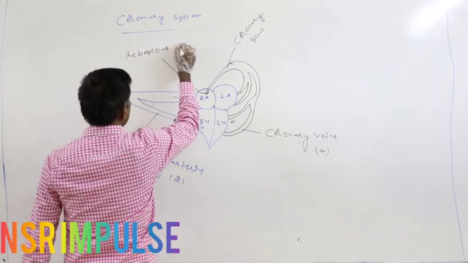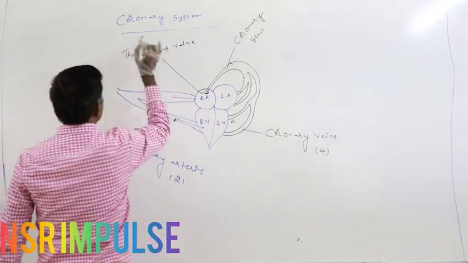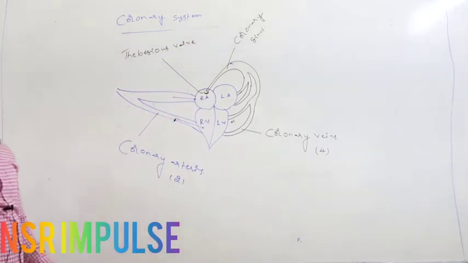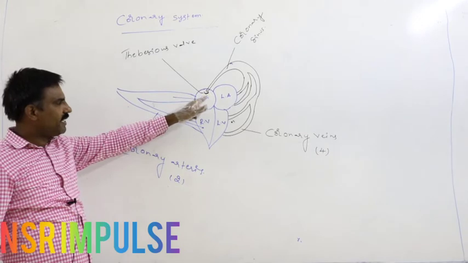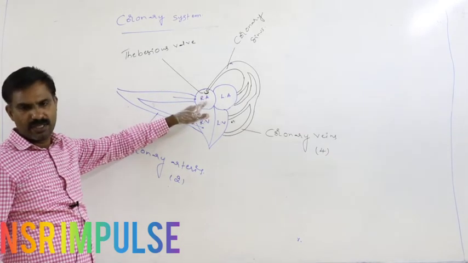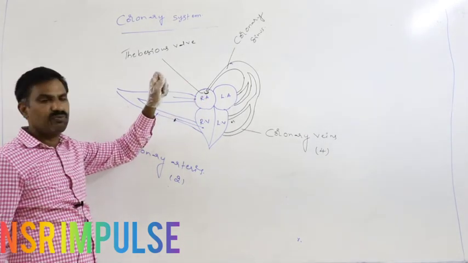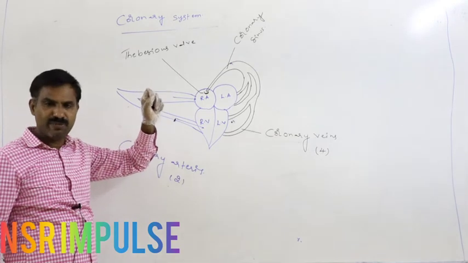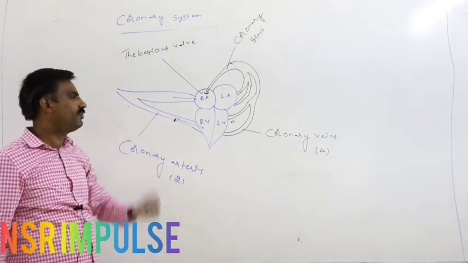The opening of the coronary sinus into the right atrium is guarded by a valve, which is said to be the Thebesian valve.